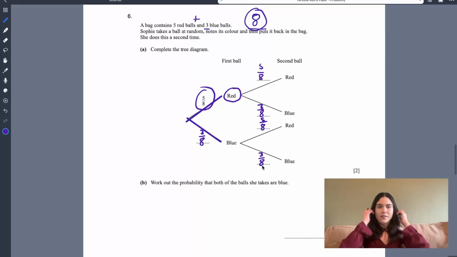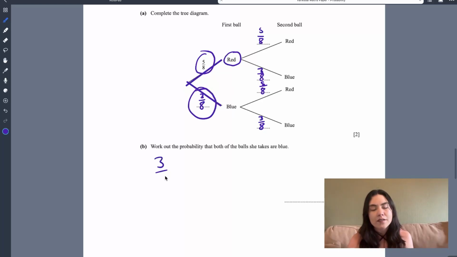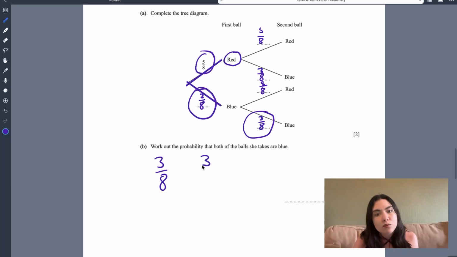All right, so then it says, work out the probability that both of the balls she takes are blue. So let's put that into a sentence. The probability of getting blue and then blue. All right, so what's the probability of getting a blue ball? Well, it's 3 over 8. Now, what's the probability of getting a blue ball the second time? Well, it's 3 over 8.